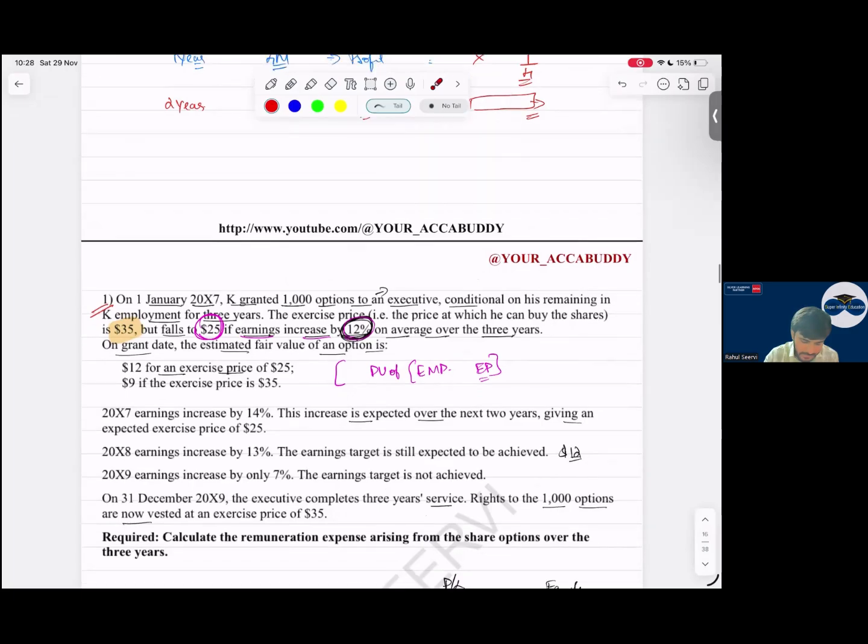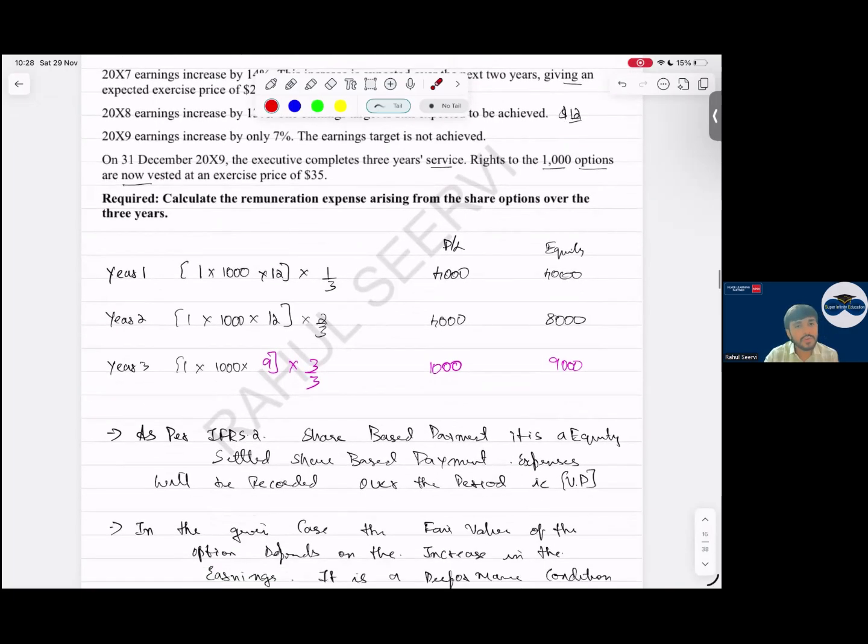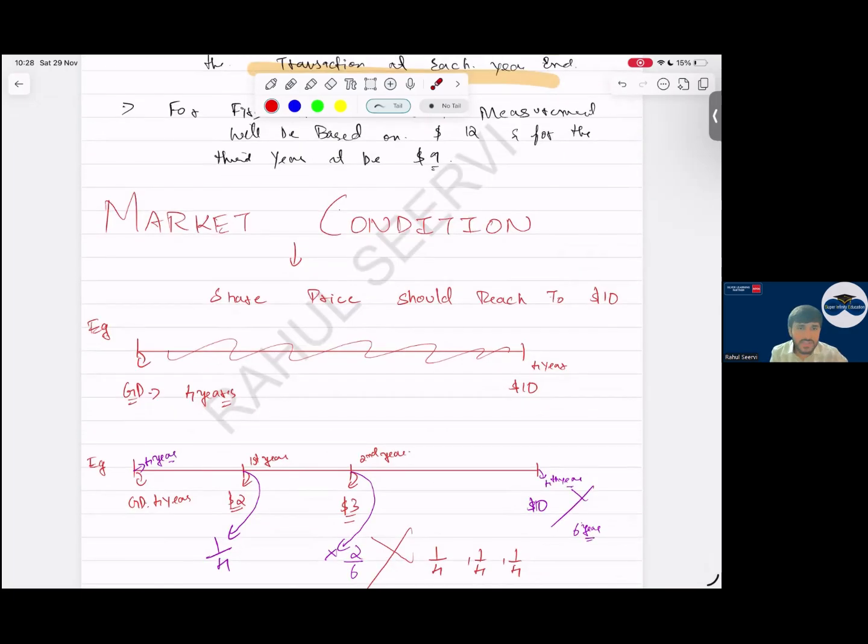This was an example which we had done. So no issues. Then coming to market condition. Sir, in market condition, can we change? Can we reassess the value every year? No, better. Reassessment is not possible. It is not accurate. It's not good to do that.